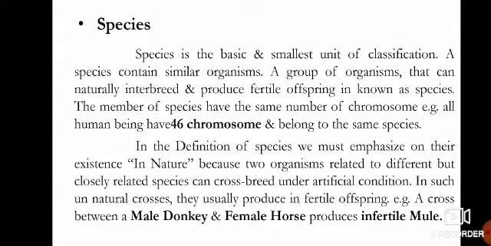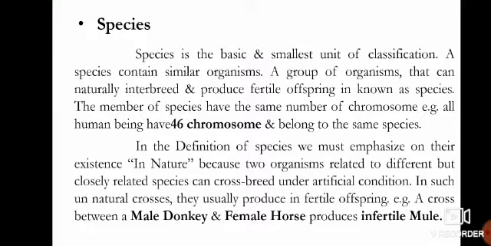Now what is a species? Species is the basic and smallest unit of classification. A species contains similar organisms. A group of organisms that can naturally interbreed and produce fertile offspring is known as a species. The members of a species have the same number of chromosomes. For example, all human beings have 46 chromosomes and they belong to the same species. Carrot has 18 chromosomes, onion has 16 chromosomes, so different species have different numbers of chromosomes.